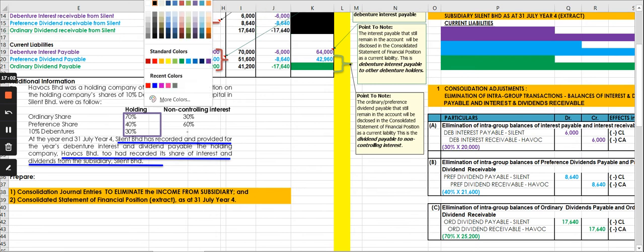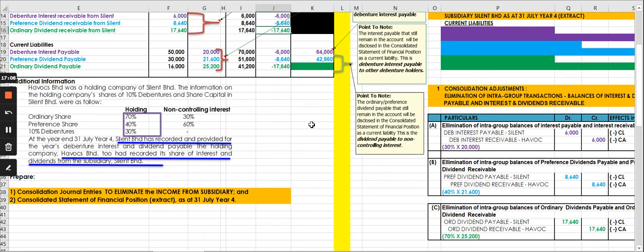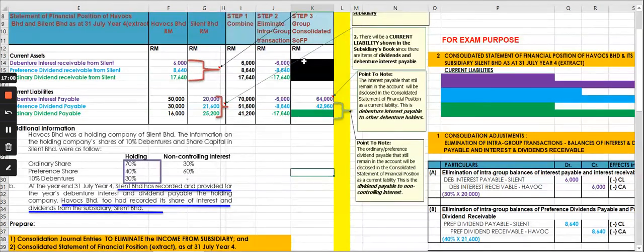So when that happens, you have already now eliminated all intra-group transactions. And with that, you will see that there is no balance here because all intra-group transactions have been eliminated. And here we report 23,560.